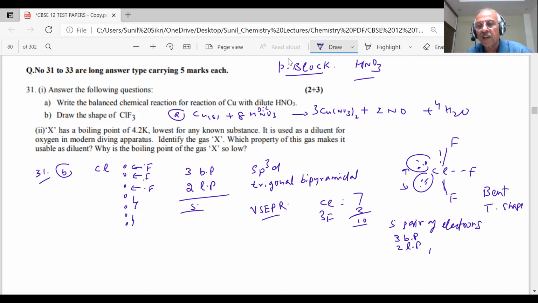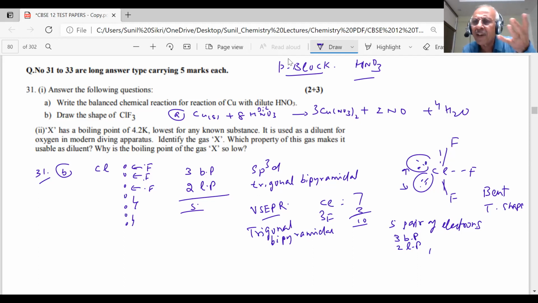Then according to VSEPR, the shape will be what, student? Trigonal bipyramidal. And again the same story: the 2 lone pairs will occupy positions farther away from each other, at equatorial positions. Therefore, they will repel. The shape will again be bent T shape.